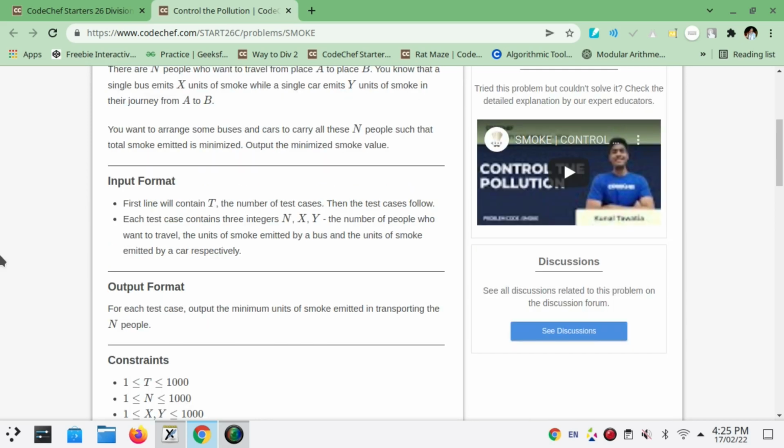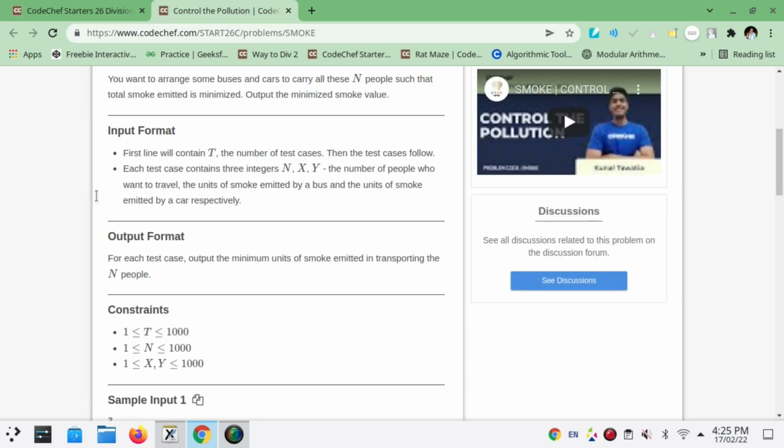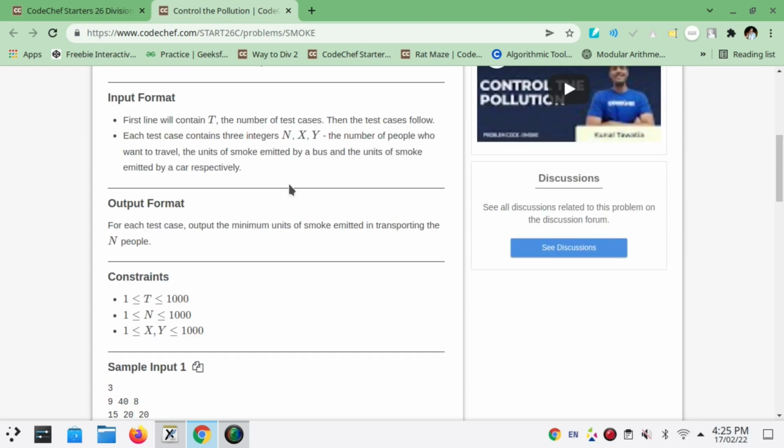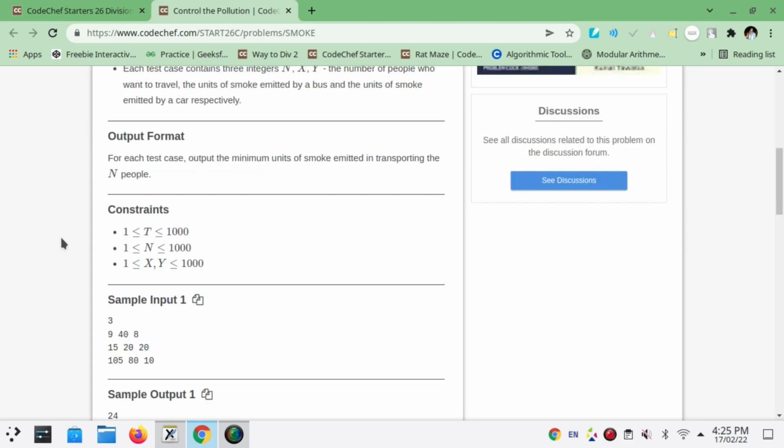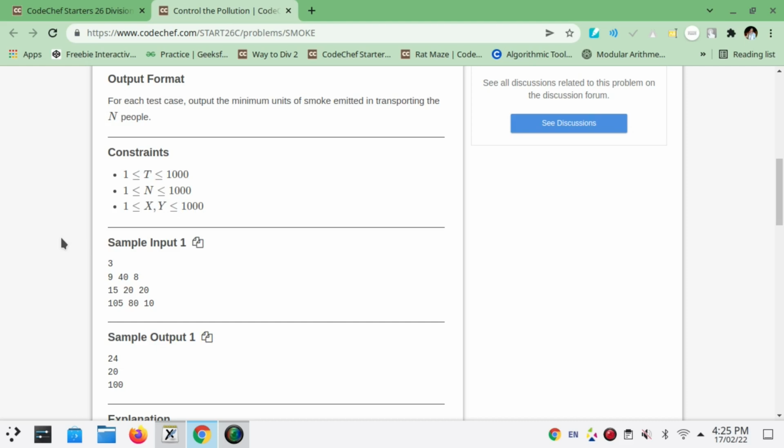Okay, we want to arrange some buses and cars to carry all these n people such that the total smoke emitted is minimized. The input is n, x, y, and we output the minimum units of smoke emitted in transporting the n people. Okay, like these are given. Again guys, we will be going to its understanding part.